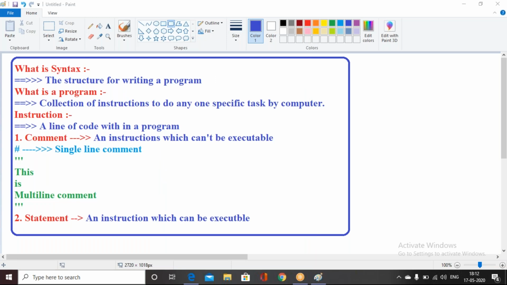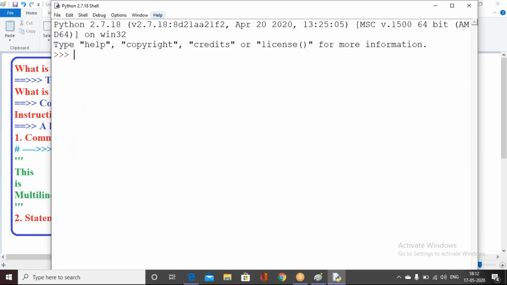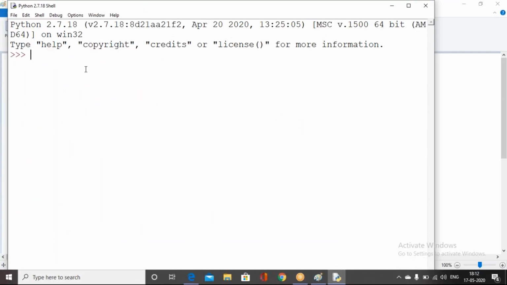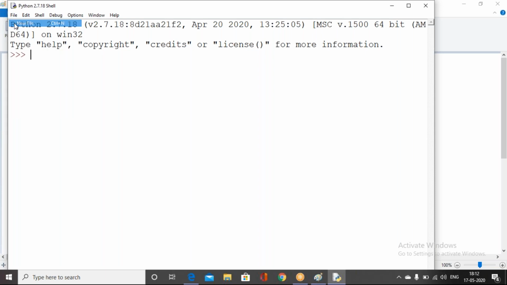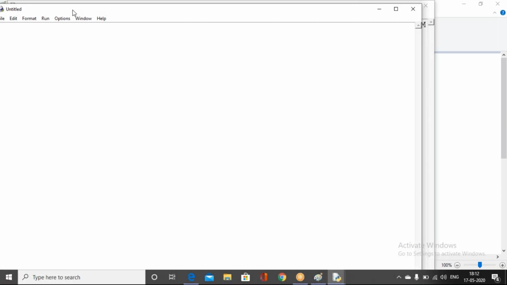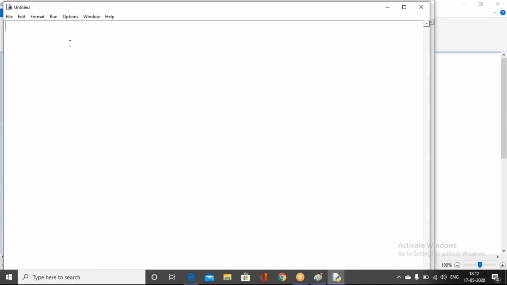I can write a small program within my Python IDE. This is my Python shell. Within the Python shell, if you want to write a script, we click on File and then New File, which creates an untitled file. Here we write the single line comment, which starts with the hash character.